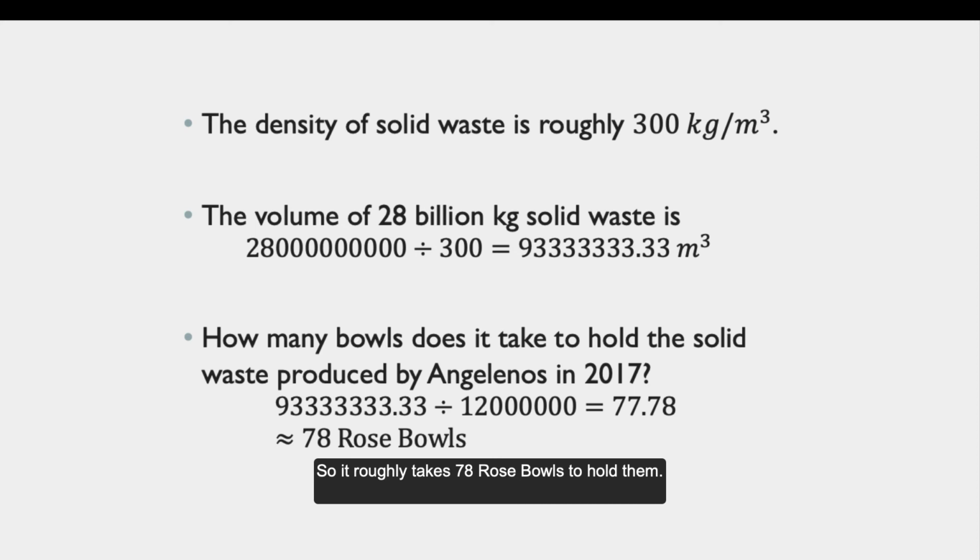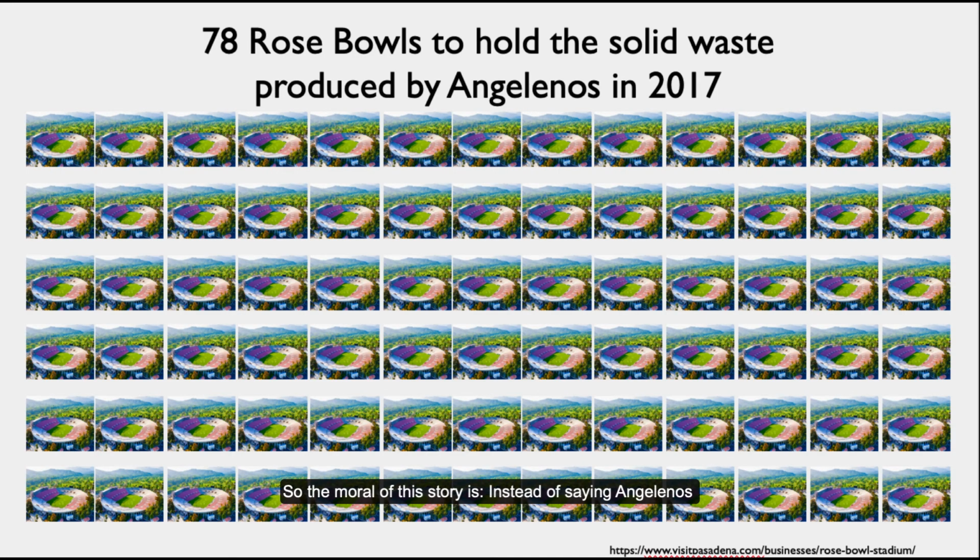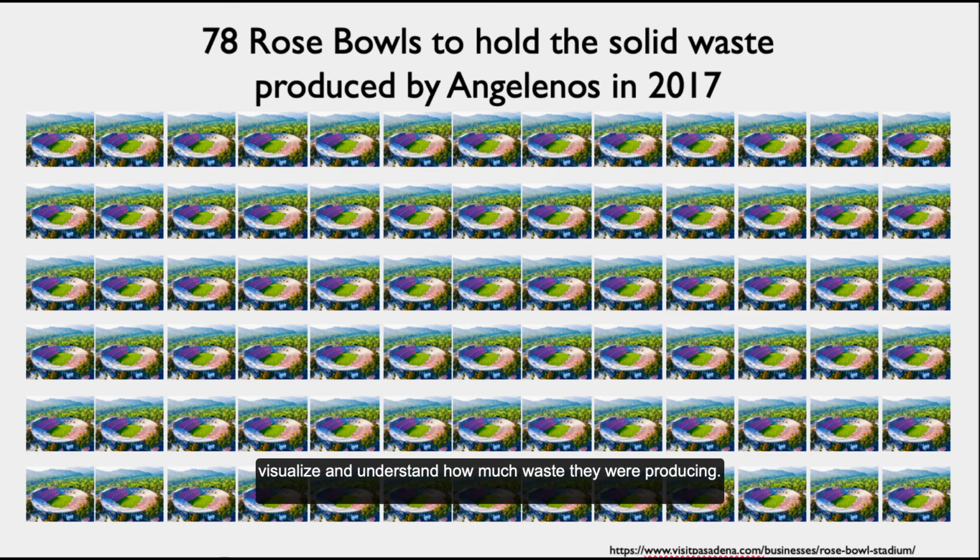So the moral of this story is, instead of saying Angelenos produced 28 million tons of waste in 2017, we say we need 78 Rose Bowls to hold their waste. Then people can visualize and understand how much waste they are producing.